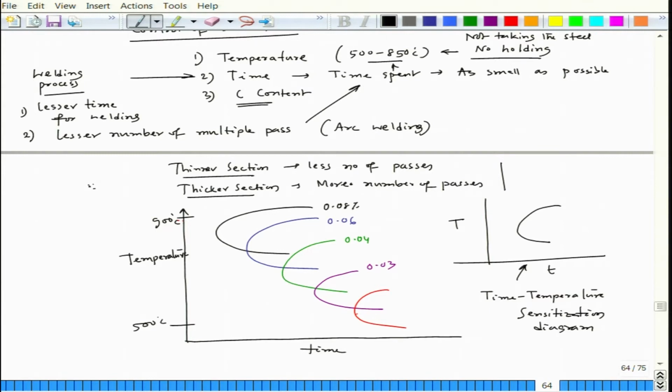It is not a problem during heating, unless you see point C. If you go to the previous lecture you will find the point C where we put the thermocouple: during heating it does not reach beyond 600 degrees Celsius, and during cooling it also comes back, and that means the time of retention within that 500 to 850 degrees Celsius is quite lengthy.